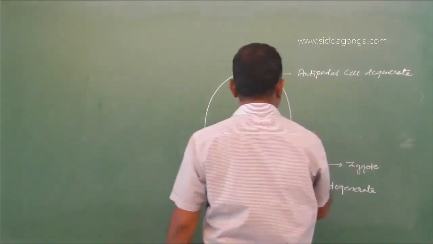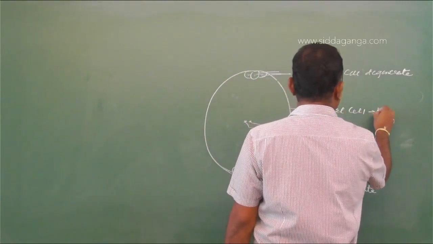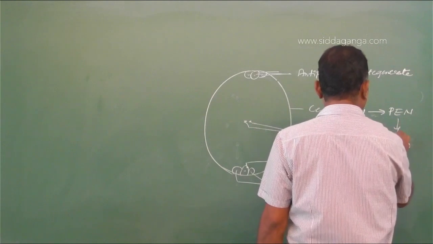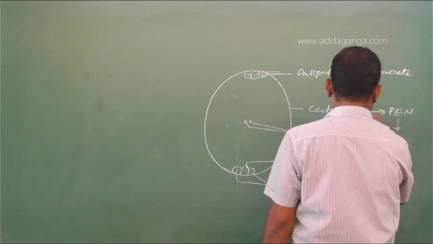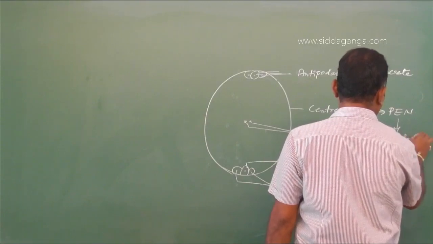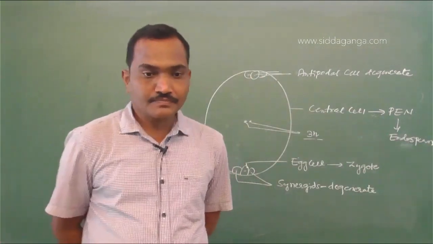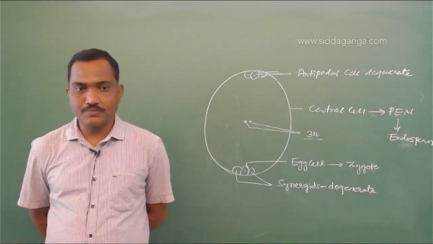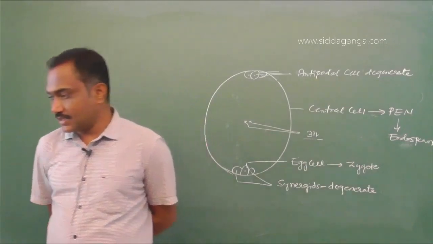Antipodal cells are degenerated, and the central cell develops into the primary endosperm nucleus. This is the primary endosperm cell, and this develops into endosperm. The central cell is referred to as the primary endosperm cell. So, which of the following is involved in the formation of primary endosperm nucleus? Antipodal, synergids, egg cell, central cell. Central cell is the right answer.